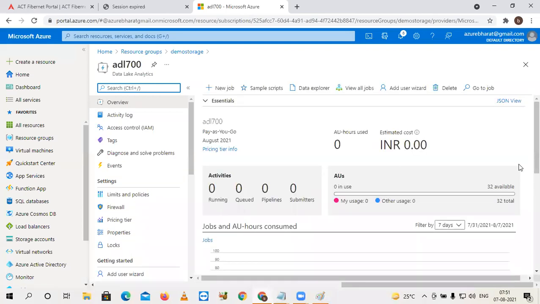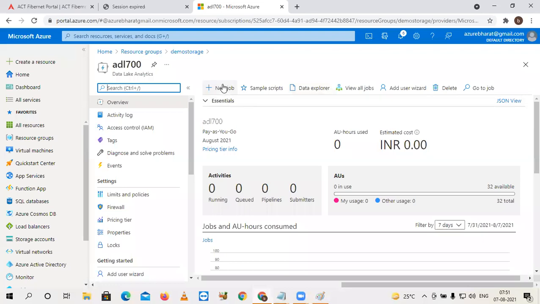Till now, no jobs are triggered. If you want to create a job, here you have a new job option. Sample scripts options are there. If you want to check data, again, Data Explorer is there. Suppose you want to monitor all existing jobs, the view all jobs option is there. In this way, you have different options.